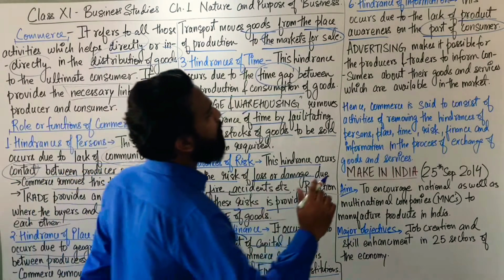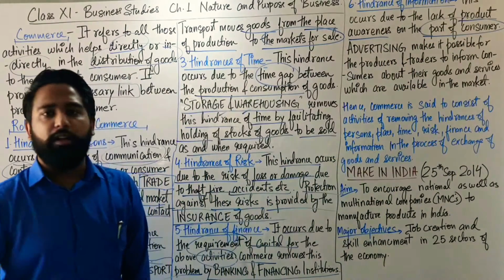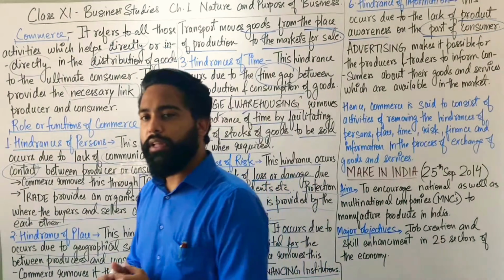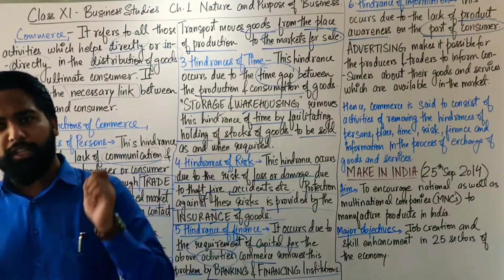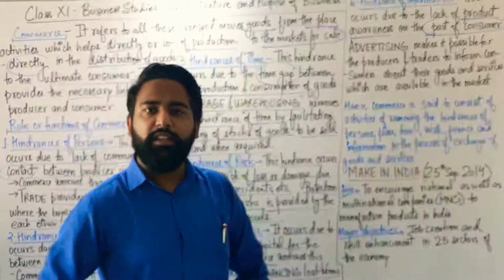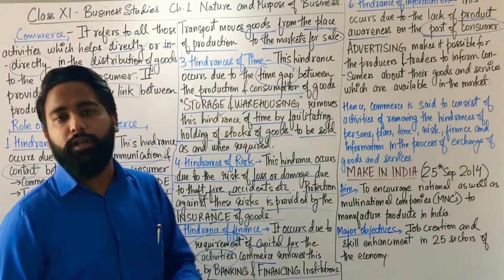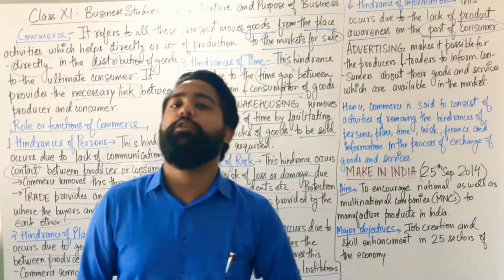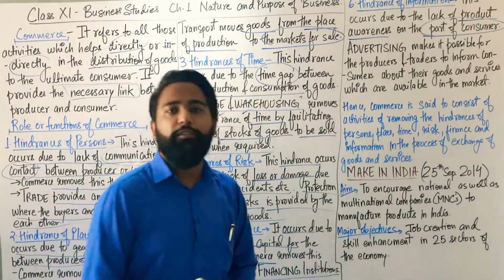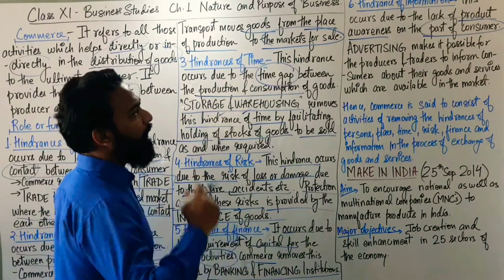Now this occurs due to the lack of product awareness on the part of consumers. Suppose I am producing something. Suppose I have produced one soap. Then I want each and every person on this planet to know about my soap so that they can buy it. But if the consumers do not know about my product or my soap, then how can I sell those soaps to the people? Nobody is going to have my product. So it's very important for every producer that their consumers must know about their product available in the market.